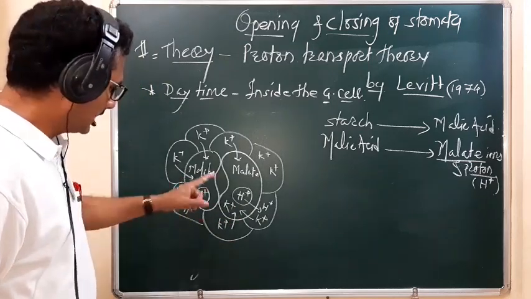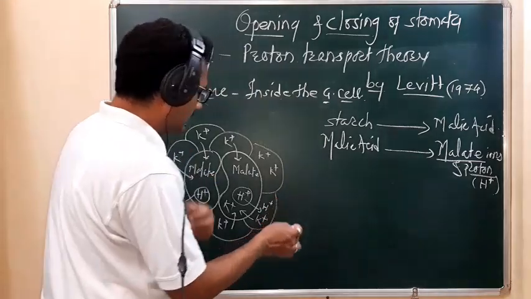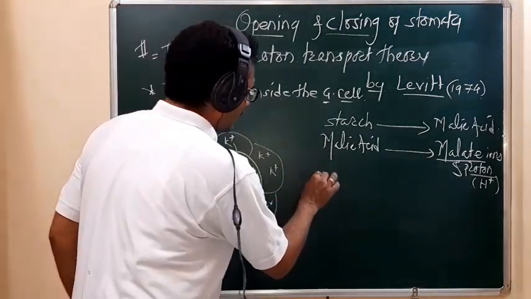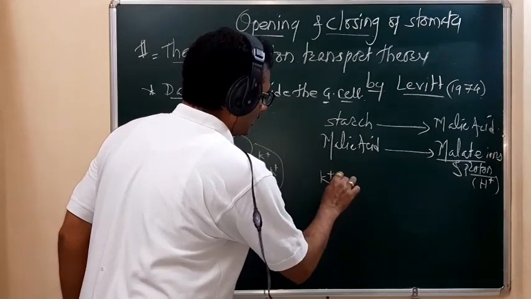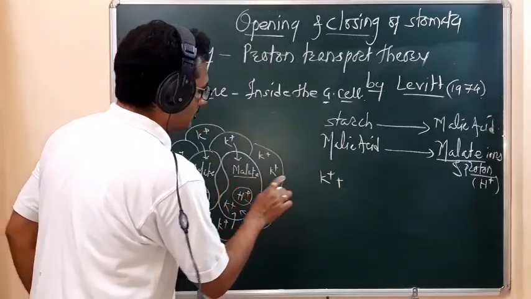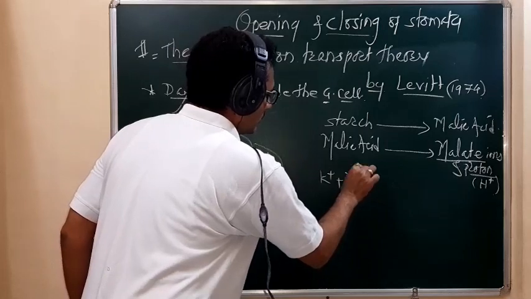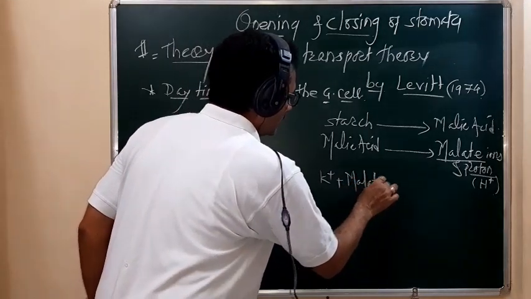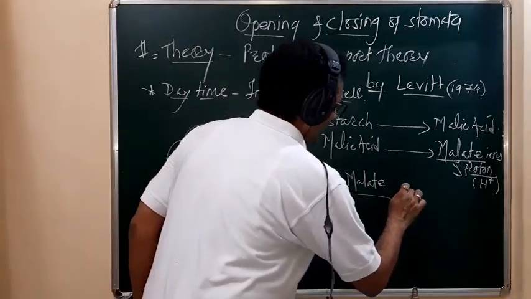So what happens, student? In the guard cell, the potassium ion plus the presence of the malate, what is formed in the guard cell?